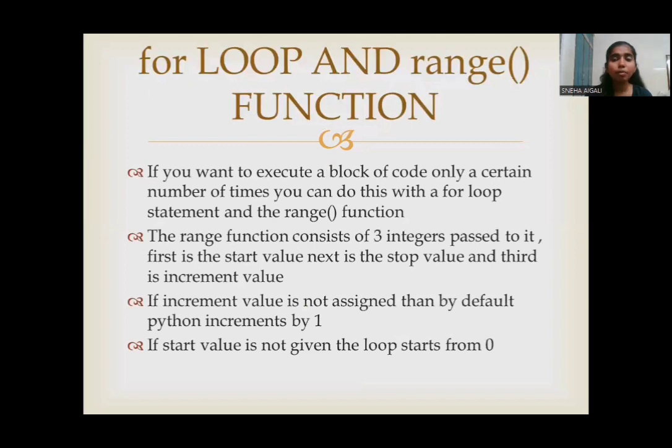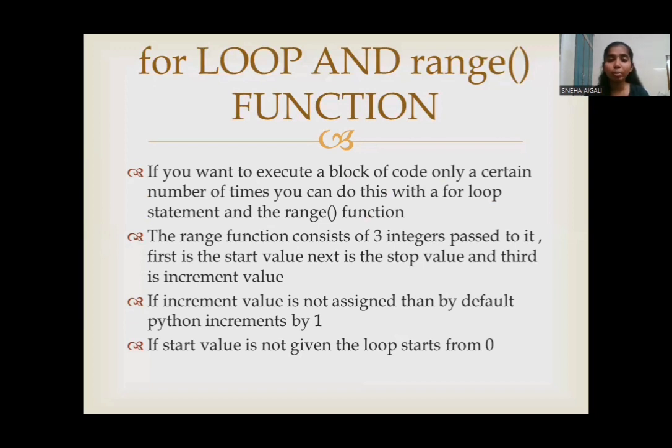Well, the last type of flow control statement in Python is the for loop and range function. A for loop is similar to the while loop, but the only difference is that in a while loop, the user doesn't specify the number of iterations that must take place. But in the for loop, the number of iterations to be performed is specified.